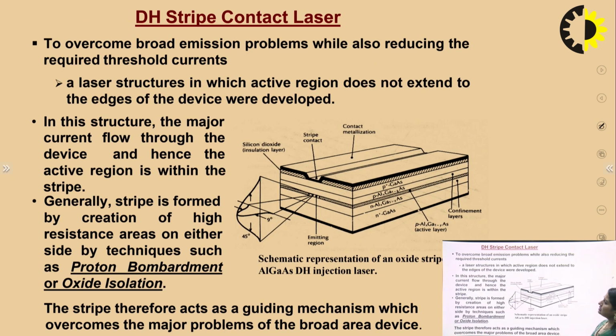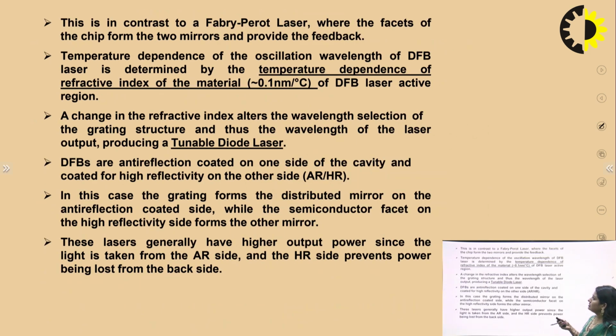So this is the next geometry, that is the double heterojunction stripe contact laser. In this we have a narrower emitting region which only emits the light. The layers are the same in both: N plus gallium arsenide, N aluminum gallium arsenide, then P aluminum gallium arsenide, then the active region of P aluminum gallium arsenide, and then P plus gallium arsenide. And there is an emitting region which is very narrow and it has a smaller radiation pattern. So this structure is much more convenient so that we can obtain a particular narrower beam for the laser.